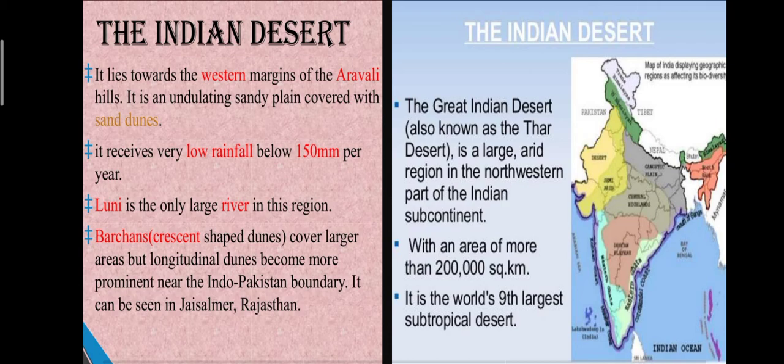This region receives very low rainfall, less than 150 millimeter per year. It has arid climate with low vegetation cover. Very low vegetation is available here because water is not here. Streams appear during the rainy season. Soon after they disappear into the sand as they do not have enough water to reach the sea. And the Luni is the only large river in this region.